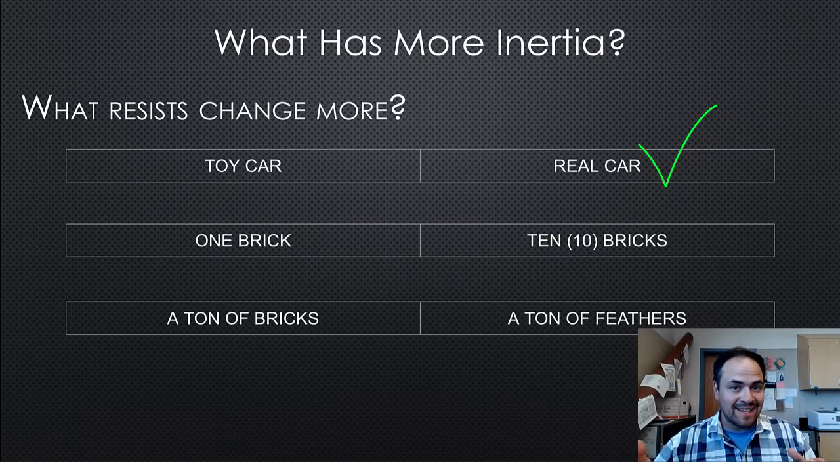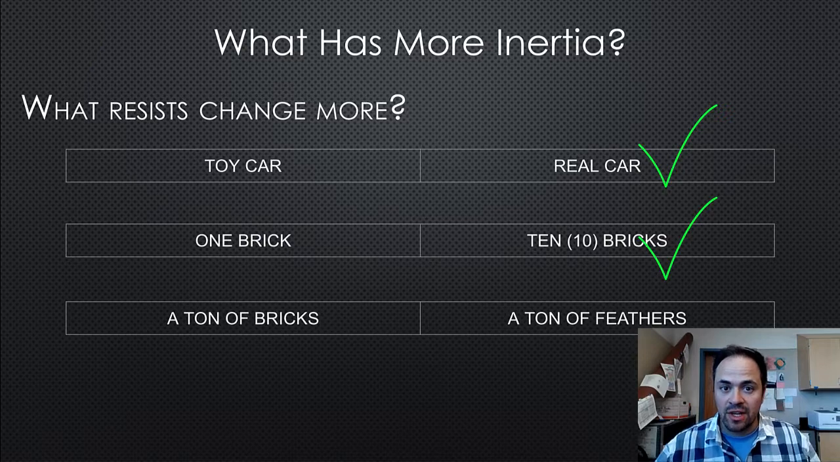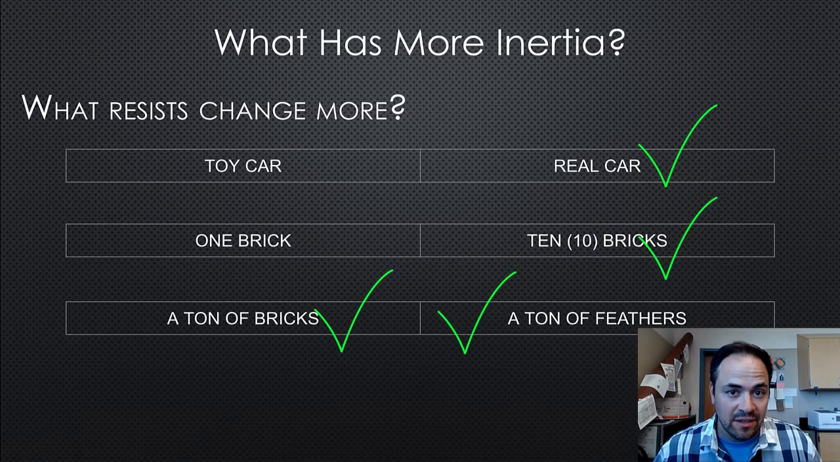Between 1 brick and 10 bricks, which one is harder to accelerate? The 10 bricks. 10 bricks has more inertia. Between a ton of bricks and a ton of feathers, which is harder to accelerate? Well, it turns out a ton of bricks and a ton of feathers both have the same inertia. They both are equally as difficult to accelerate.